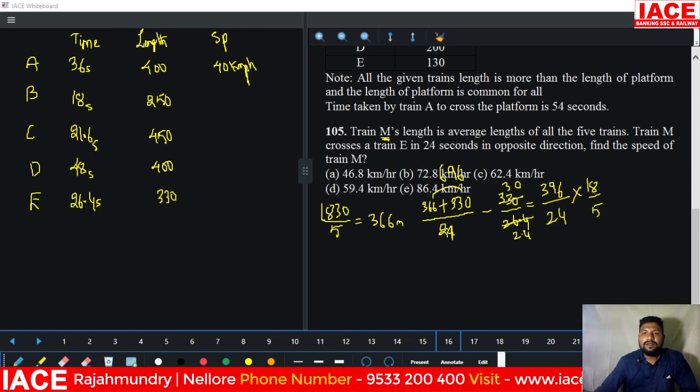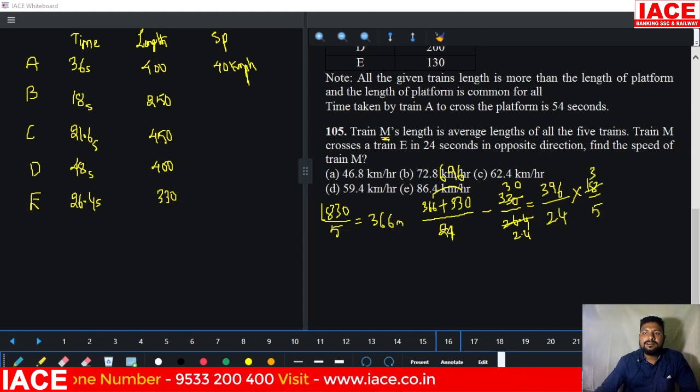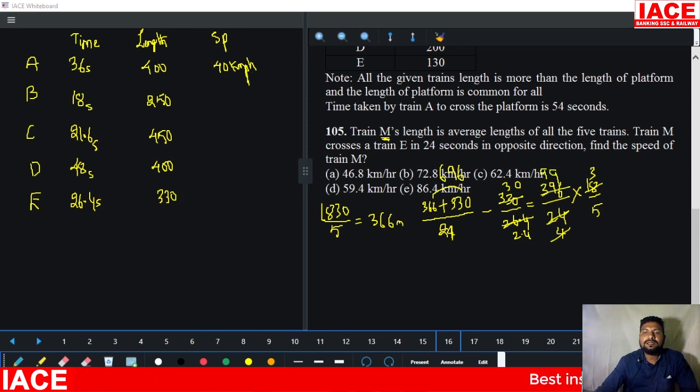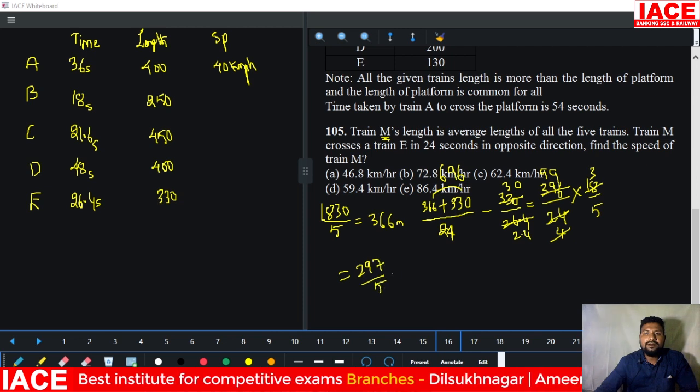18 by 5. And 6 3s are, 6 4s are, and 4 9s are 36, 99 3s are 297 by 5 kilometer per hour.